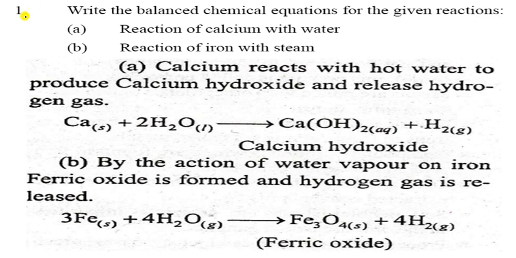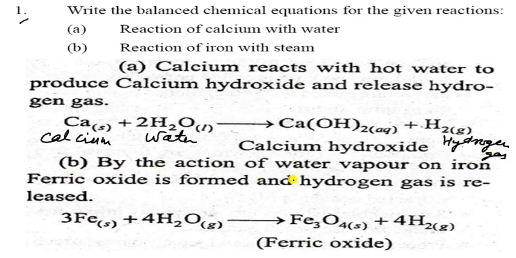Now come to question 1. Write the balanced chemical equation for the given reaction. So the first one is the reaction of calcium with water. So you have to write calcium and it is your water. It forms calcium hydroxide and hydrogen gas. So you have to write hydrogen gas.